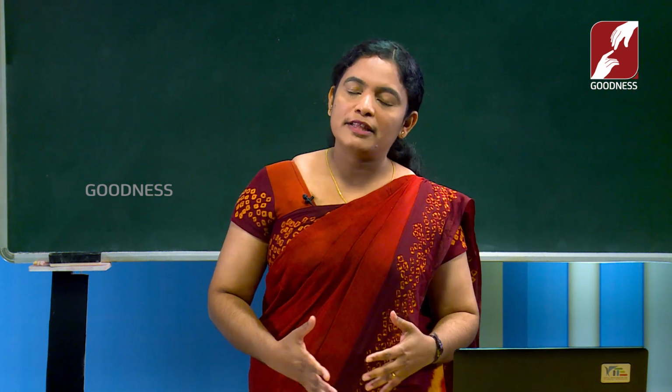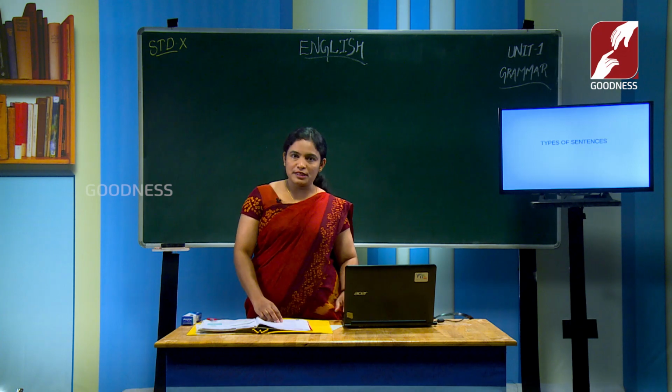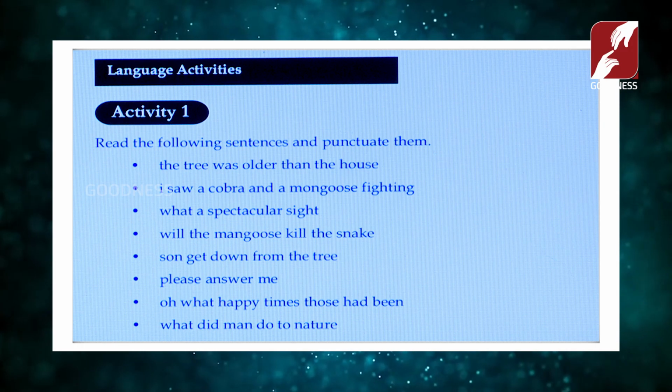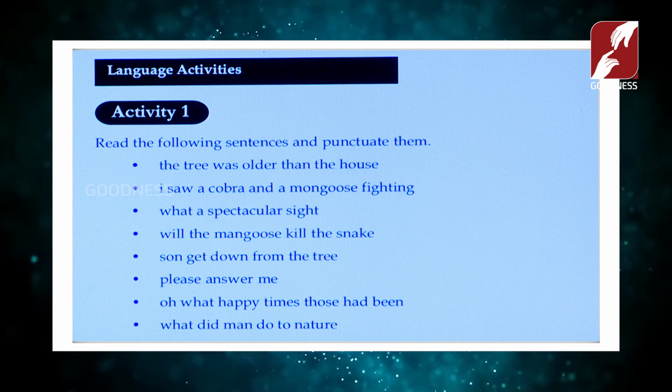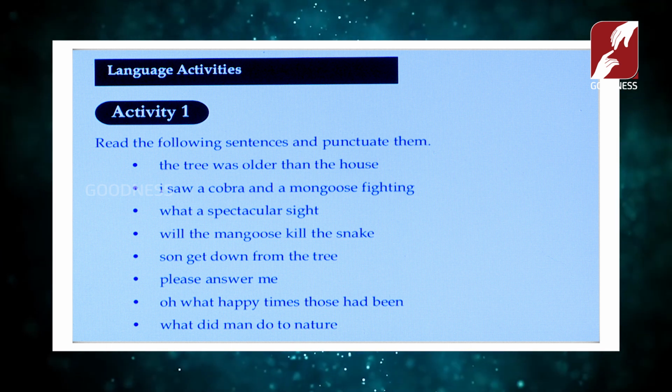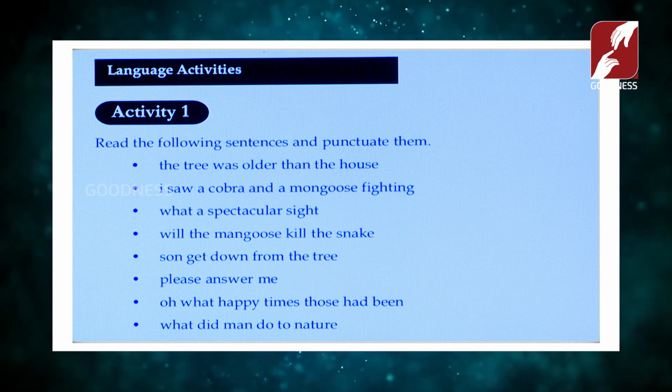You are familiar with these all kinds of sentences and I will show you one activity. Okay, see the sentences. And these sentences are there in your textbook in page number 33. In activity 1, in language activity, there you can see all these sentences. These all are from your textbook. Just go through the sentences.